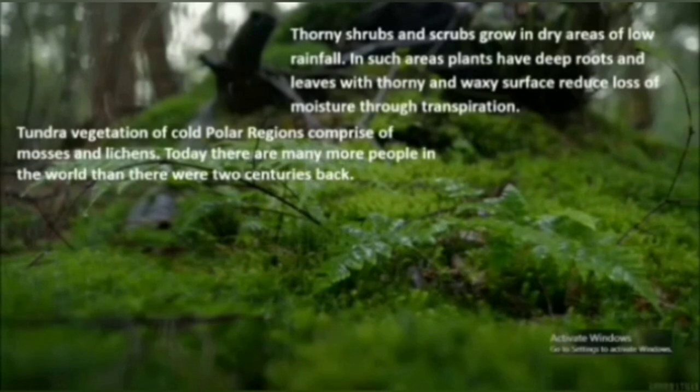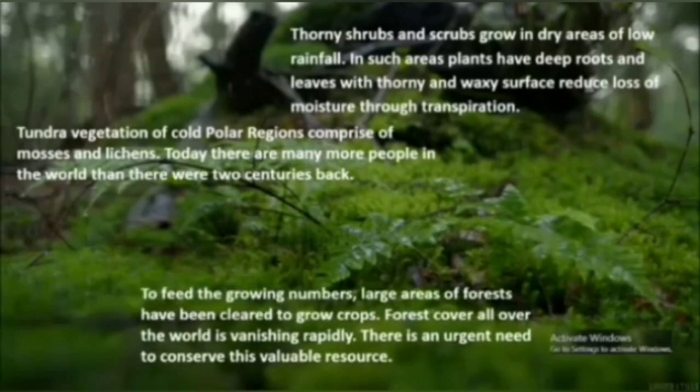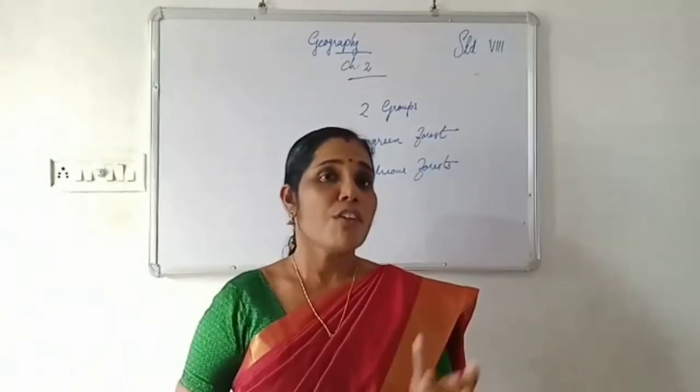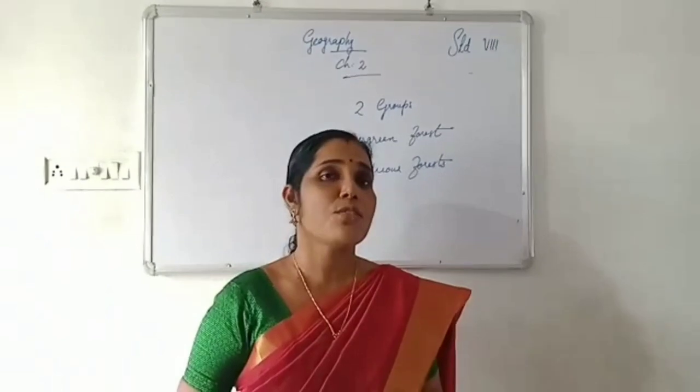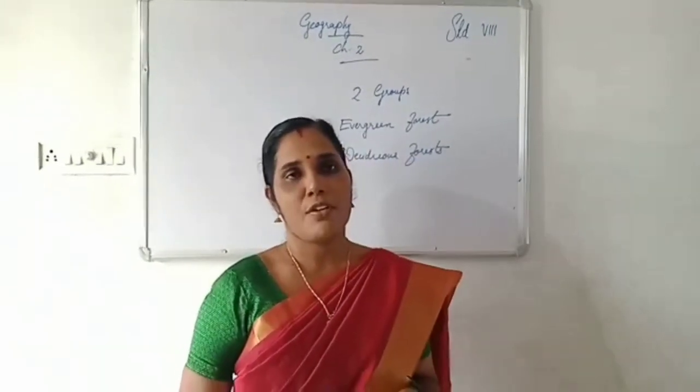Today, there are many people in the world than there were 2 centuries back. It's a direct reflection that number of people have increased over the 2 centuries. To feed the growing numbers of population, a large area of forest have been cleared to grow crops. The forest cover all over the world is vanishing. Next, we will move on to conservation of natural vegetation and wildlife.